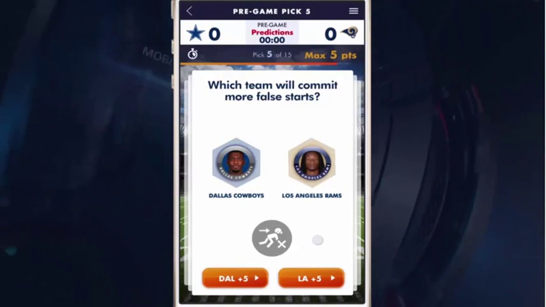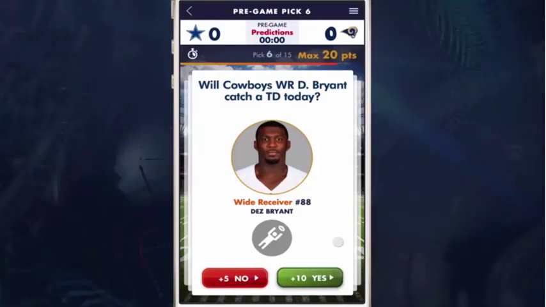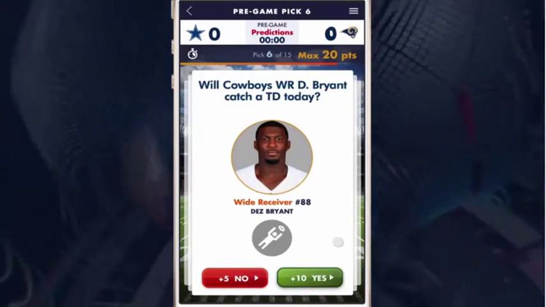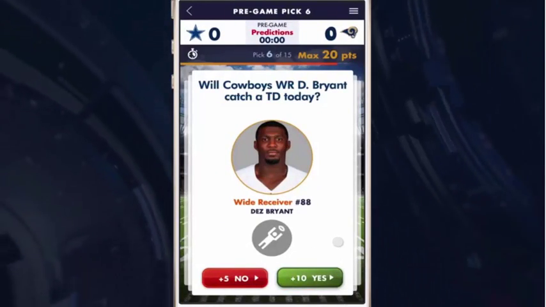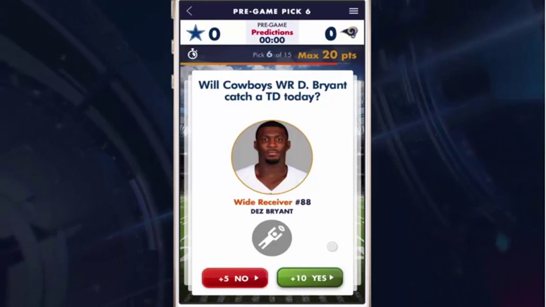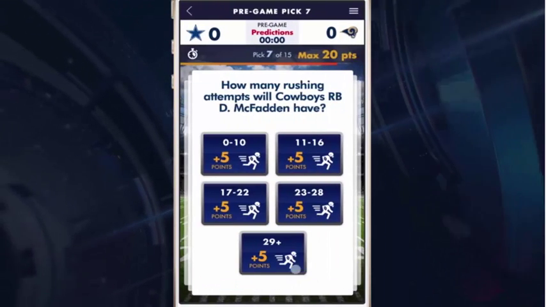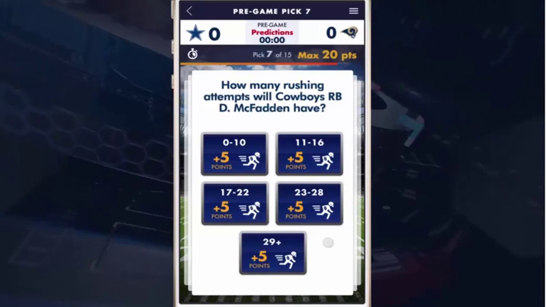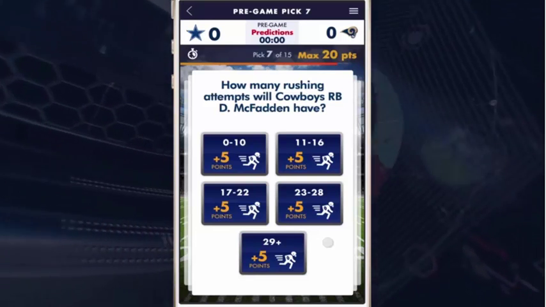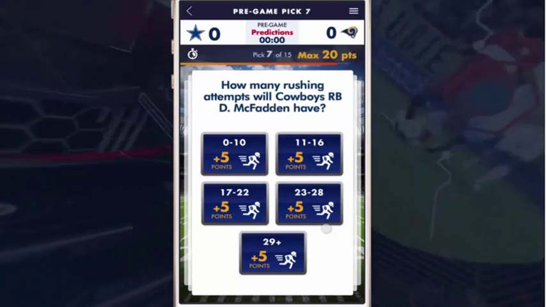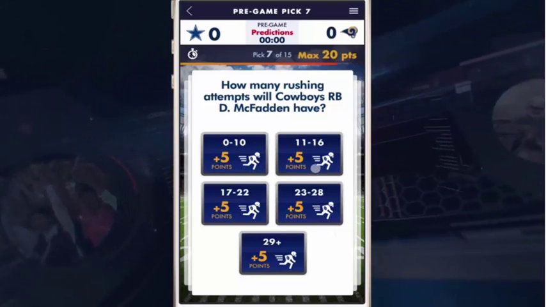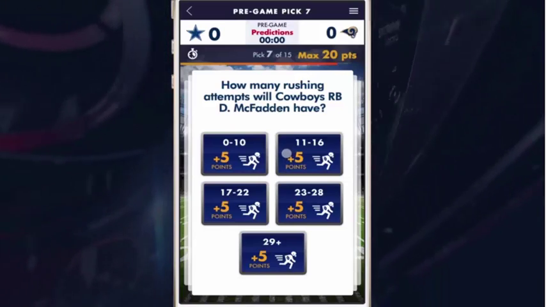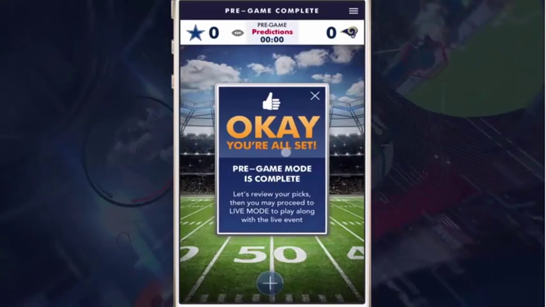Which team will commit more false starts? I'm going to go with LA. Will Cowboys wide receiver Dez Bryant catch a touchdown today? What do I think? He's a pretty good wide receiver, consistent scorer, so I'll go yes. Here's another multiple choice selection screen asking how many rushing attempts the running back Darren McFadden will have. He's a decent running back, so I'm going to go with 11 to 16 rushing attempts.